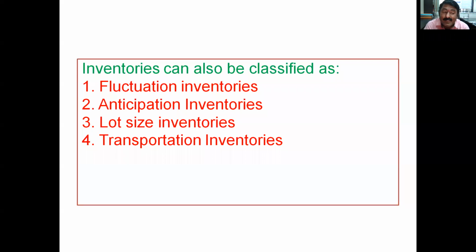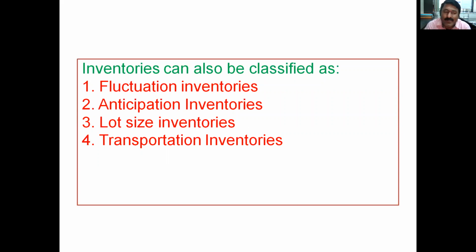But in anticipation inventories, crackers have the maximum demand. The other demand may be from 1, 2, 3 shops in a city, or in general it may be 5% only, but 90 to 95% of the anticipation inventories will be for that particular Diwali period. You can take n number of examples based on different festivals and different events.